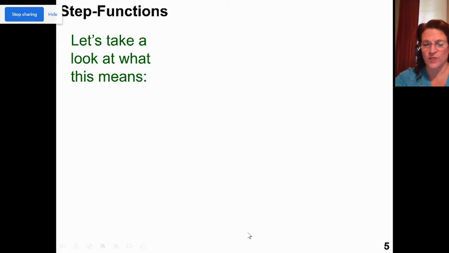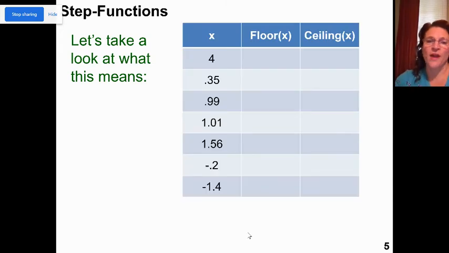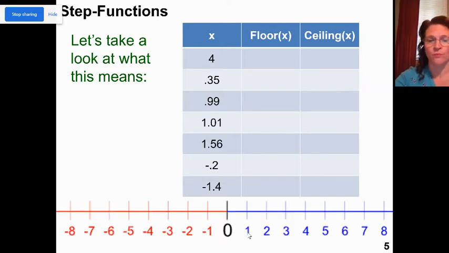So let's take a look at what this means. So if I have some values for x, the floor of x, I want to round it down to the nearest whole number. Take a look at the number line so we can see where it is. So 4, rounding down to the nearest whole number, that's 4. Rounding up to the nearest whole number, that's also 4 because it's right there at 4.